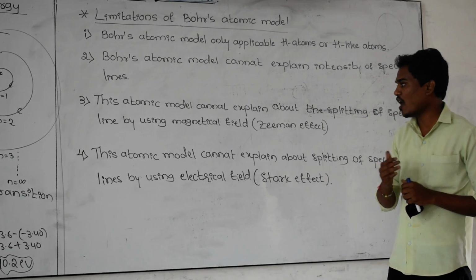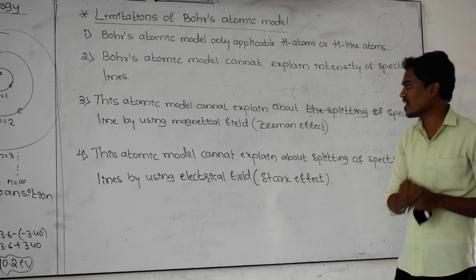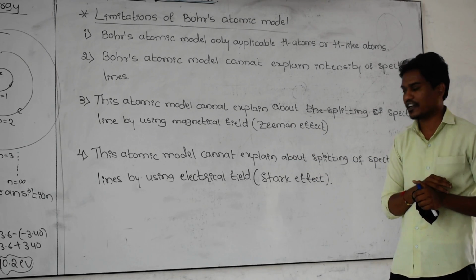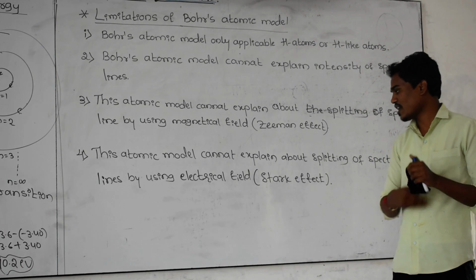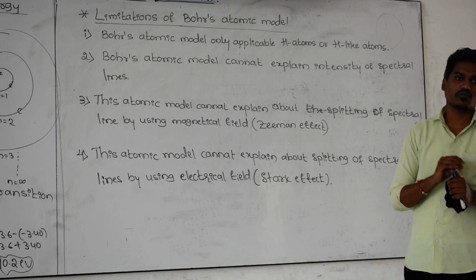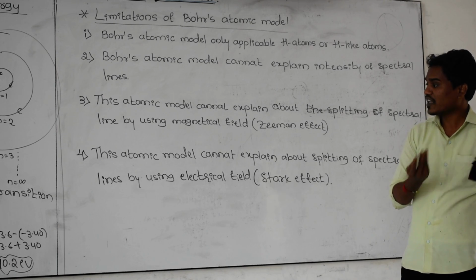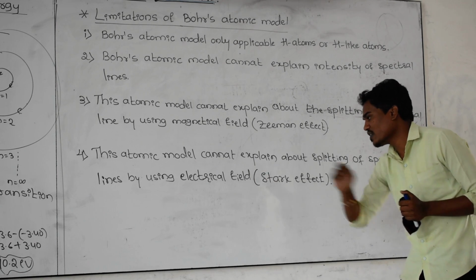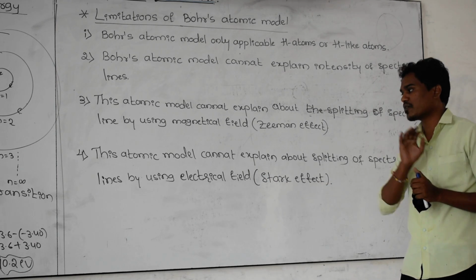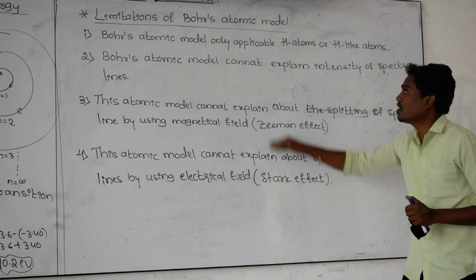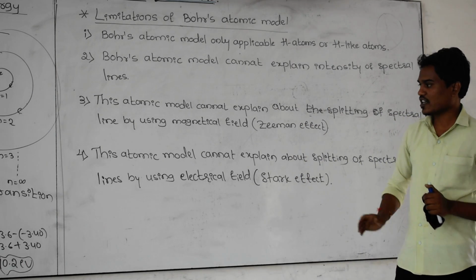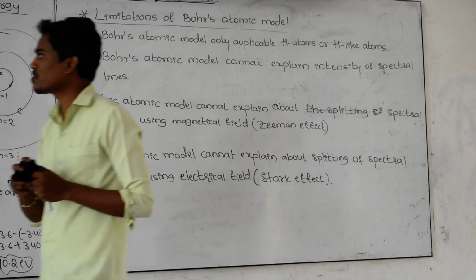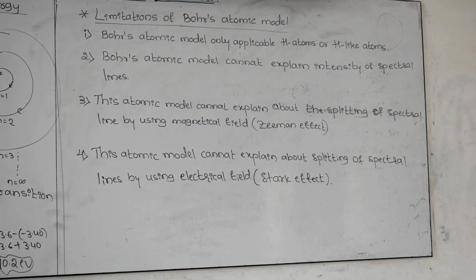How, by passing the magnetic field, are the lines splitting? That can be explained by Zeeman. He is the person, that's why it is the Zeeman effect, named after the scientist. And here, if you pass the electric field lines through the spectral lines, what is the reason behind the splitting? That is explained by the scientist Stark, and that's why this is called the Stark effect. He explained it, but Bohr's atomic model cannot explain that. That's why this is also one of the drawbacks. Next, we need to study the next concept.